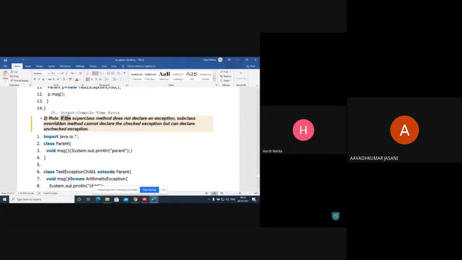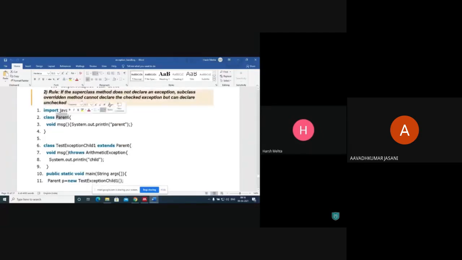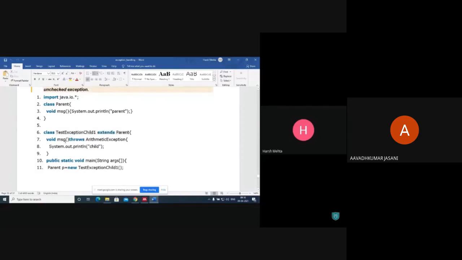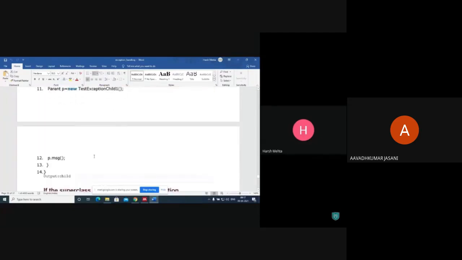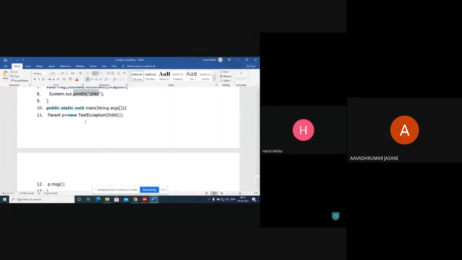And rule number 2, if the superclass method does not declare an exception, subclass overridden method cannot declare checked exception, but can declare unchecked exception. Now you see the superclass, its method message, this TestExceptionChild1 extends Parent. Again, we are overriding this message. Now it can throw ArithmeticException. This is an unchecked exception. And yeah, if any exception will be there, we'll get those answers.